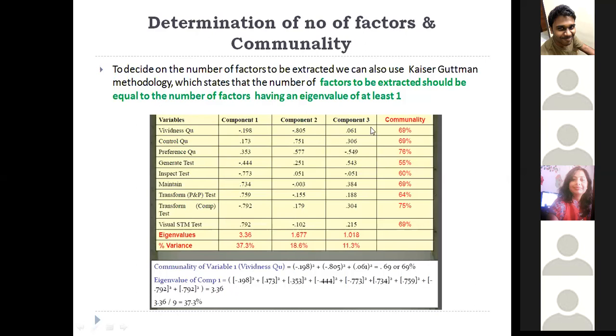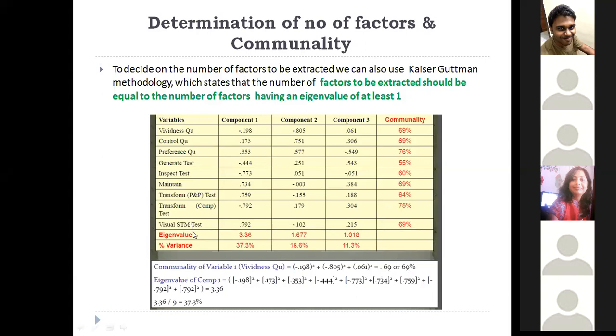So you can compute the communality, which is nothing but the sum of squares of the weights of each variable across the components. Here you have 69% communality for this variable. For component 1 it's minus 0.198 squared, plus minus 0.085 squared. They're negatively related, but there is a good weight for component 3, 0.061 squared, which gives 69%. That's how I computed communality. I'll explain what communality is briefly in the next slide.